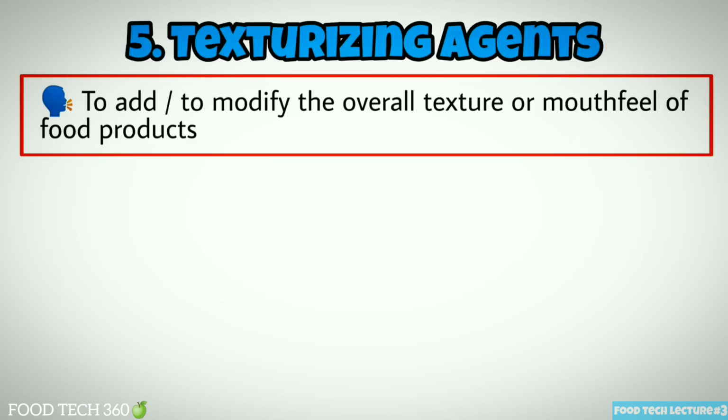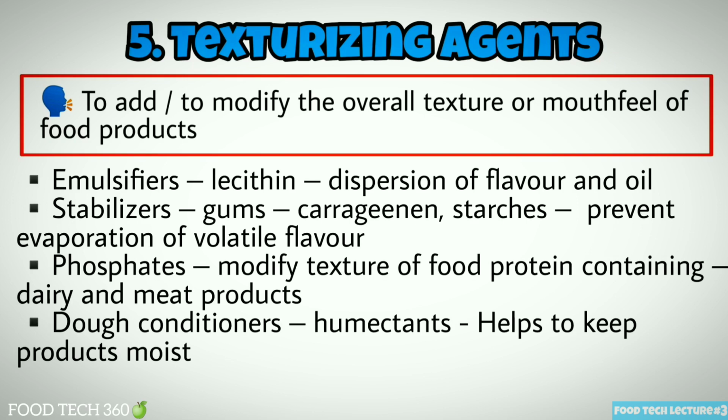Texturizing agents. The purpose of adding texturizing agents is to add or to modify the overall texture or mouthfeel of food products. Some of the texturizing agents are emulsifiers, stabilizers, phosphates and dough conditioners. Lecithin is an example of the emulsifiers, which helps in the dispersion of flavor and oil. Carrageenan and starches are examples of the stabilizers. It helps to prevent the evaporation of volatile flavor. Phosphates are added to modify the texture of food proteins in dairy and meat products. Humectant is an example of dough conditioners, which helps to keep the products moist.